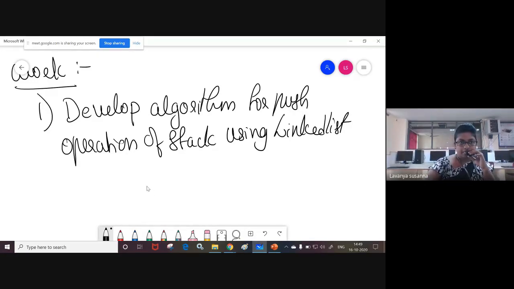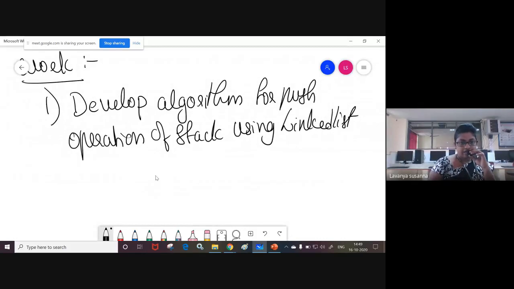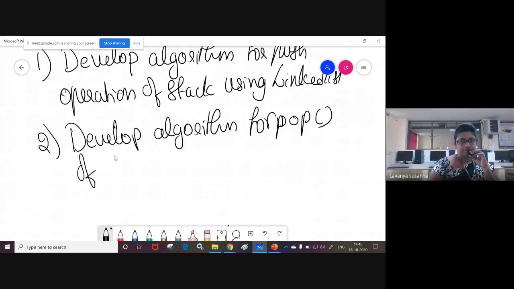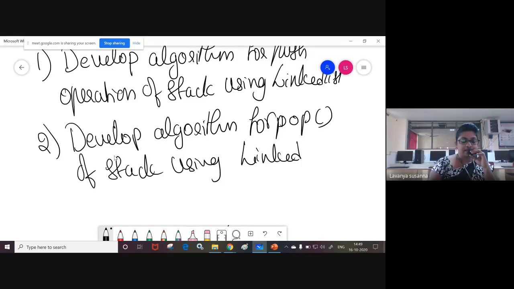Next, second one: develop the algorithm for the pop operation of stack using linked list. I have just explained the logic only. You need to develop the algorithm step by step using linked list.